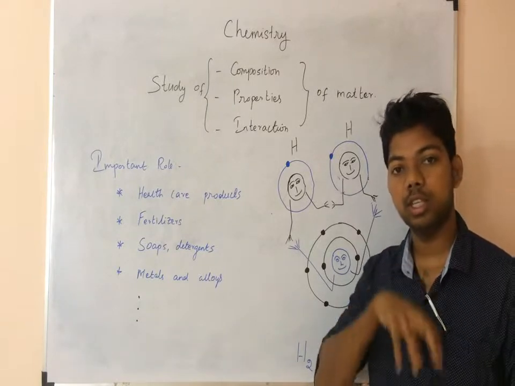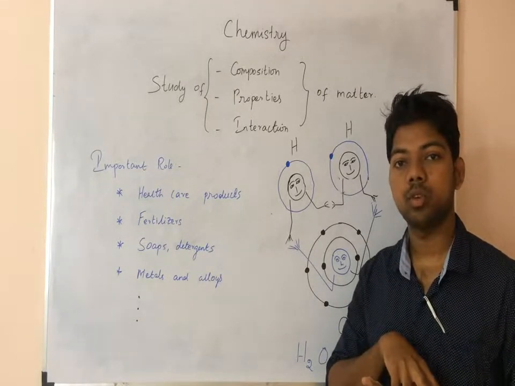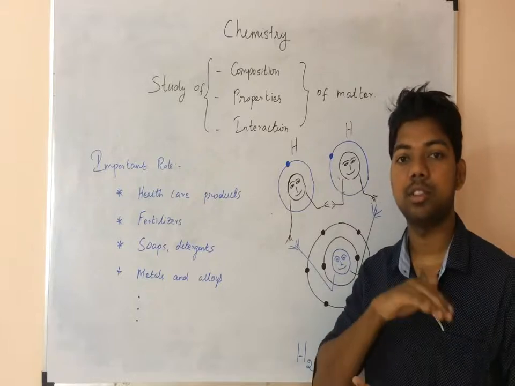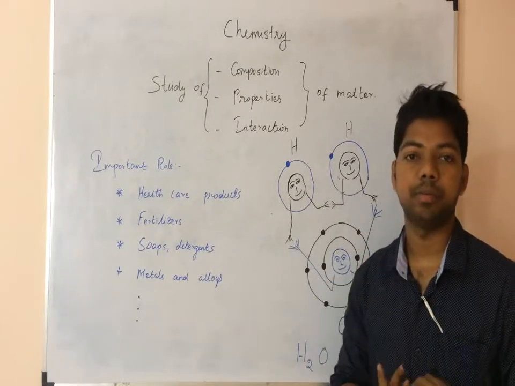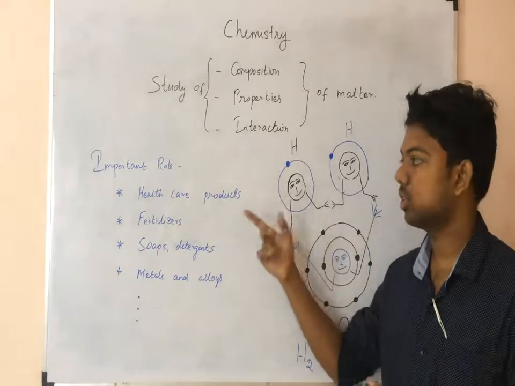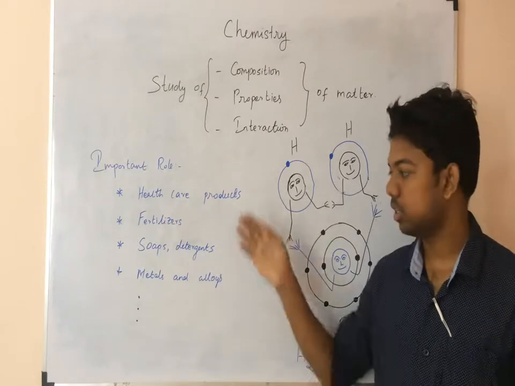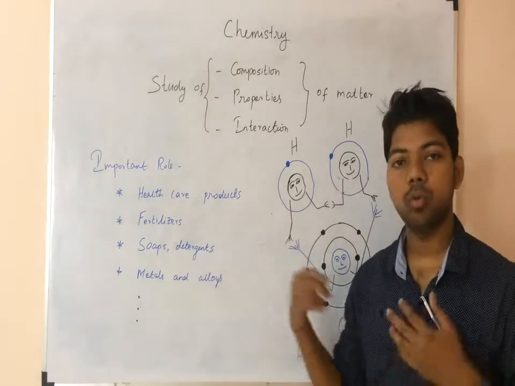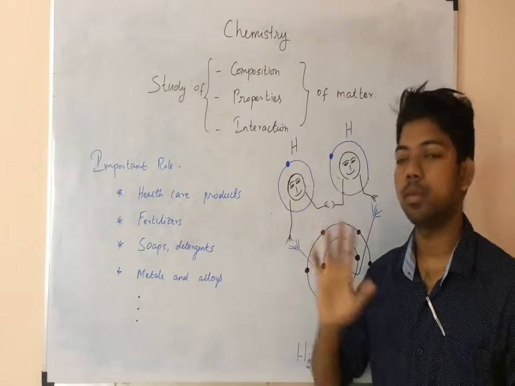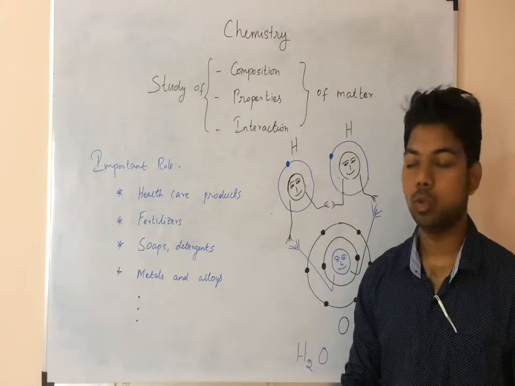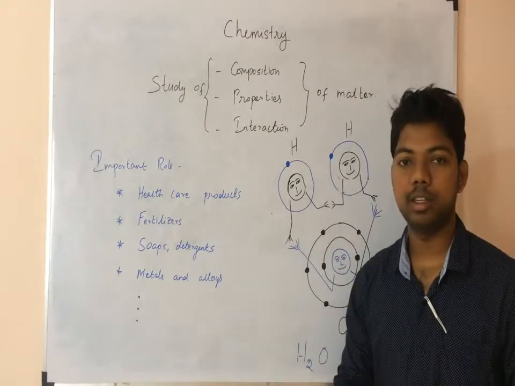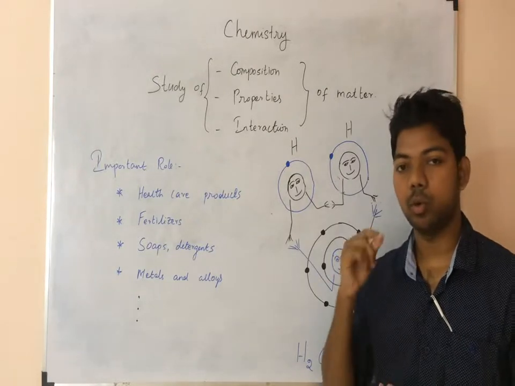This steel has resistance to rust formation. So these are very important roles, and there are many more applications in chemistry. It is very important to learn chemistry because it's a growing field.